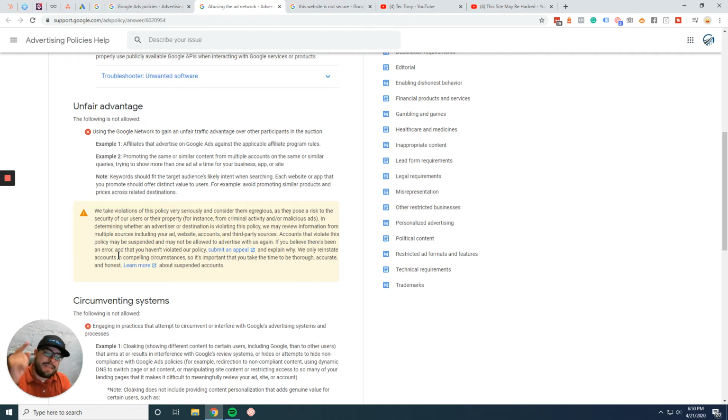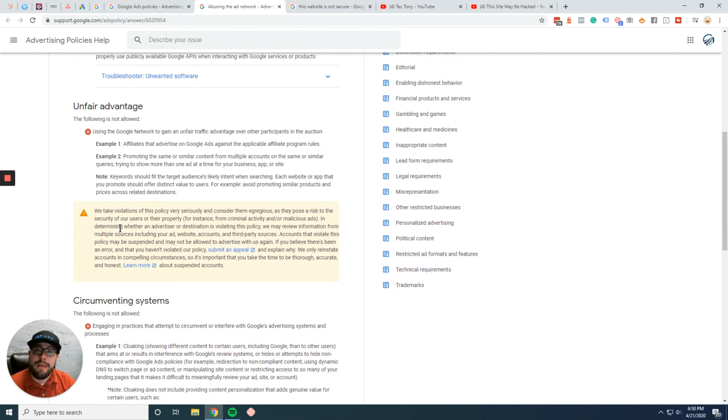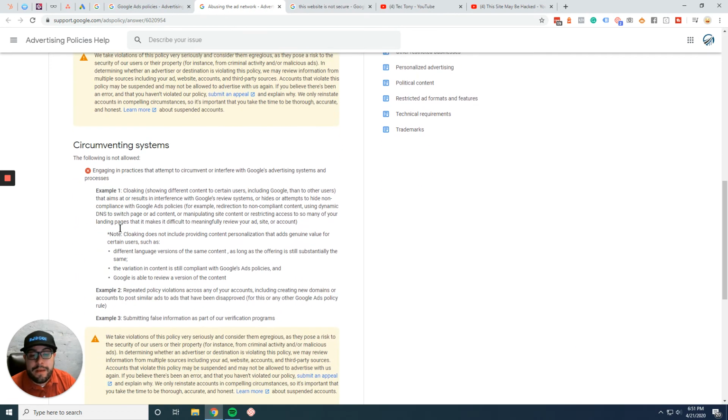Google does take this extremely seriously as well. Obviously, it takes all these policies seriously, but some of these can get you banned or removed from the search network. That's your website being removed. And once that happens, what are you going to do? Go to Yahoo or Bing? Yeah, they work, but not as well as Google.